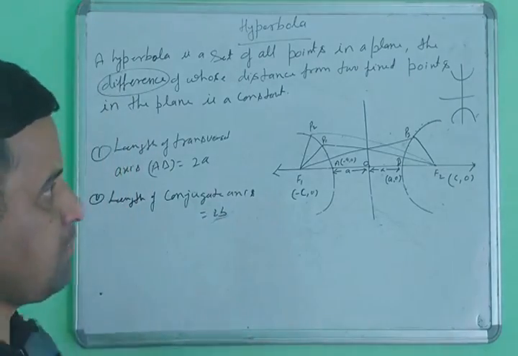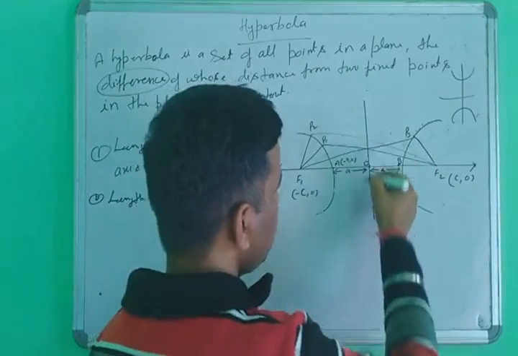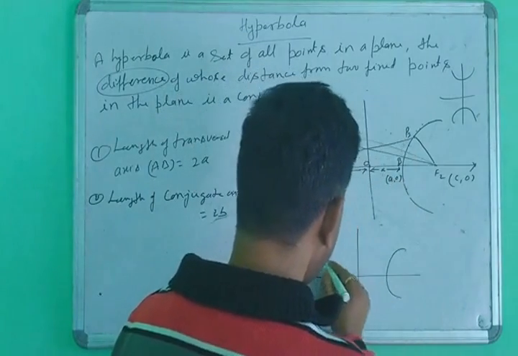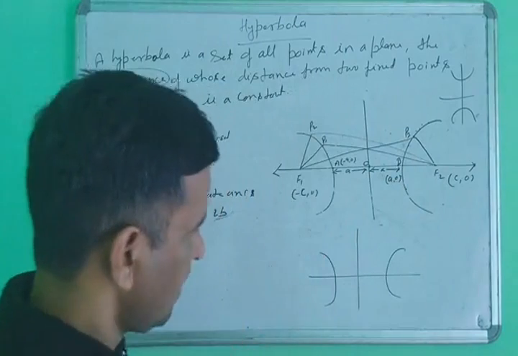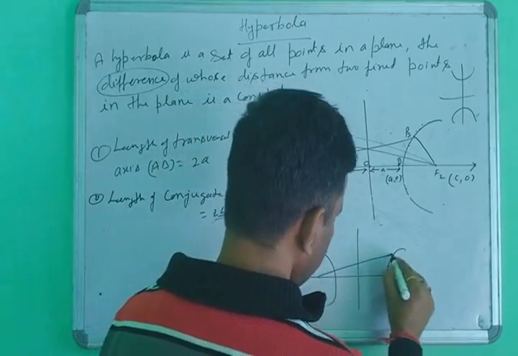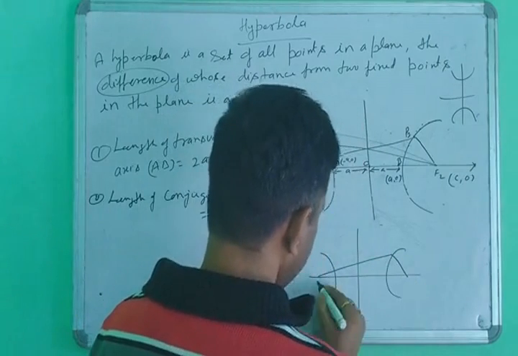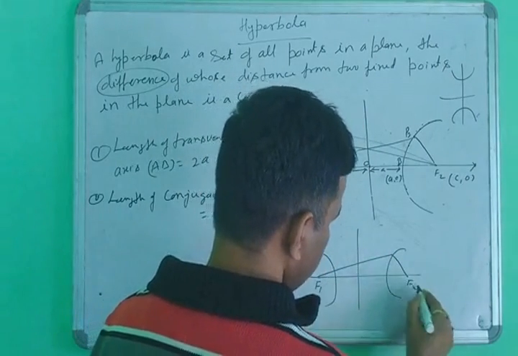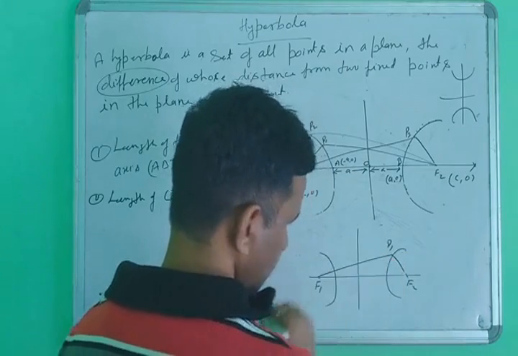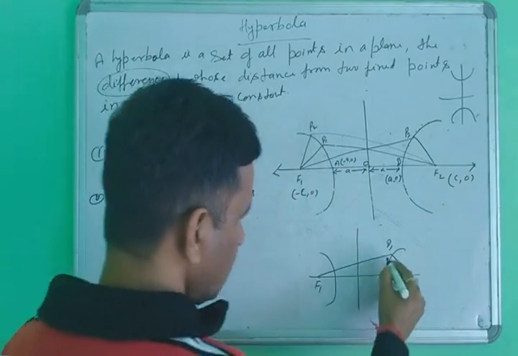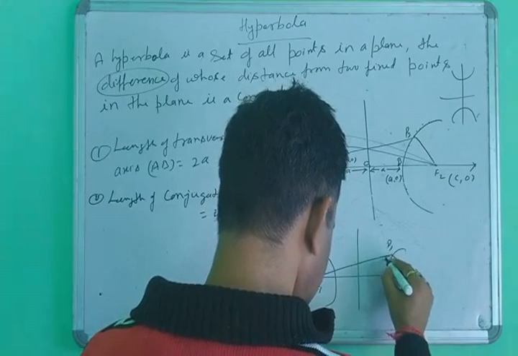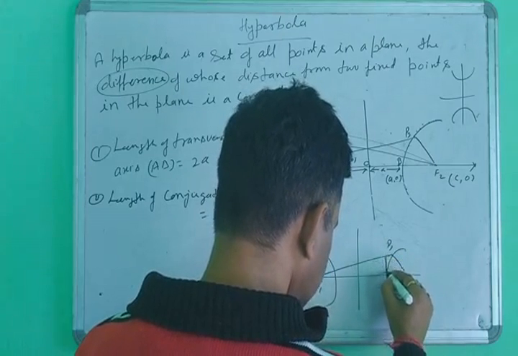So how do we find b? Look here. Suppose you have a hyperbola in this shape, and you take any point on the hyperbola. Suppose this is F1, this is F2, and the name of this point is P1. The length drawn from this point is called b.